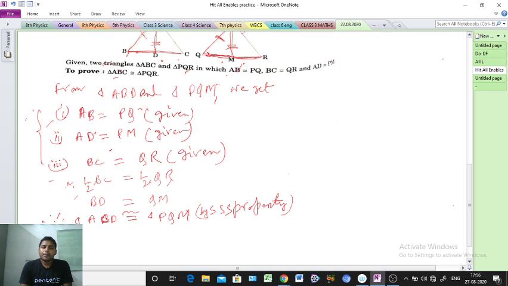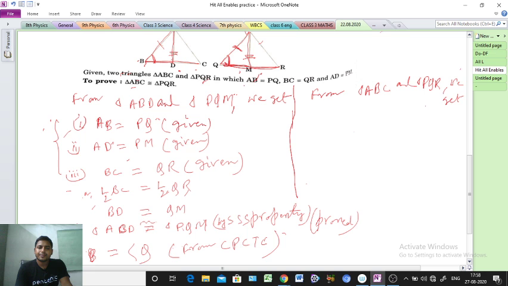So from triangle ABC and triangle PQR, what do we get? Here also we have to prove congruent, so that's why we need 3 points.